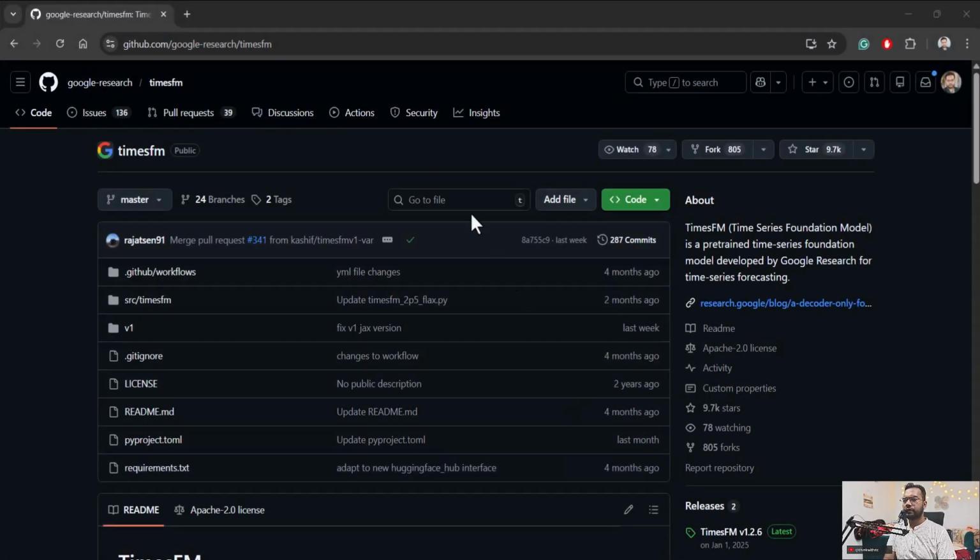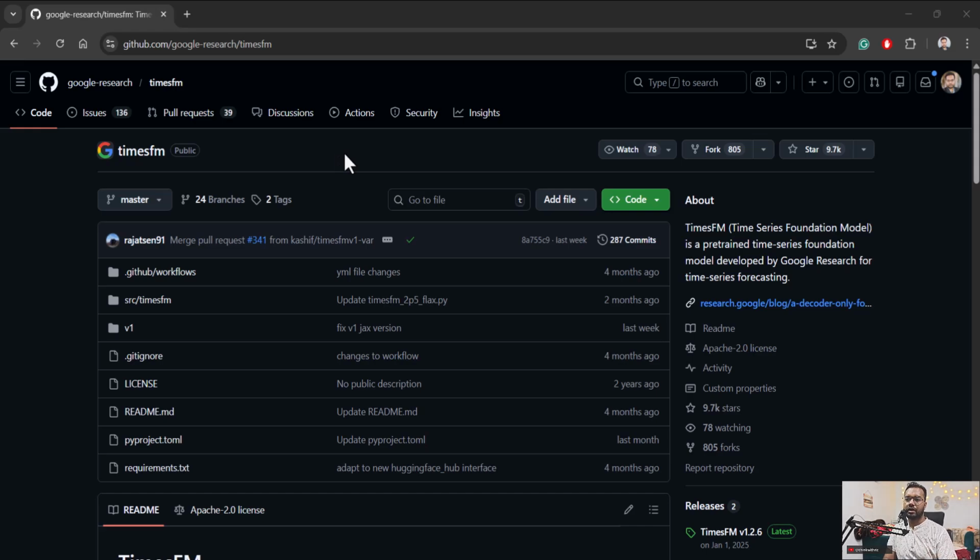So Google has released a very good project on GitHub. It's open source. It's basically built on a large language model foundation, a model that is able to predict future outcomes. It can solve a lot of time series forecasting problems with no training data at all, which is a very powerful thing, and I've tested it in my local setup.